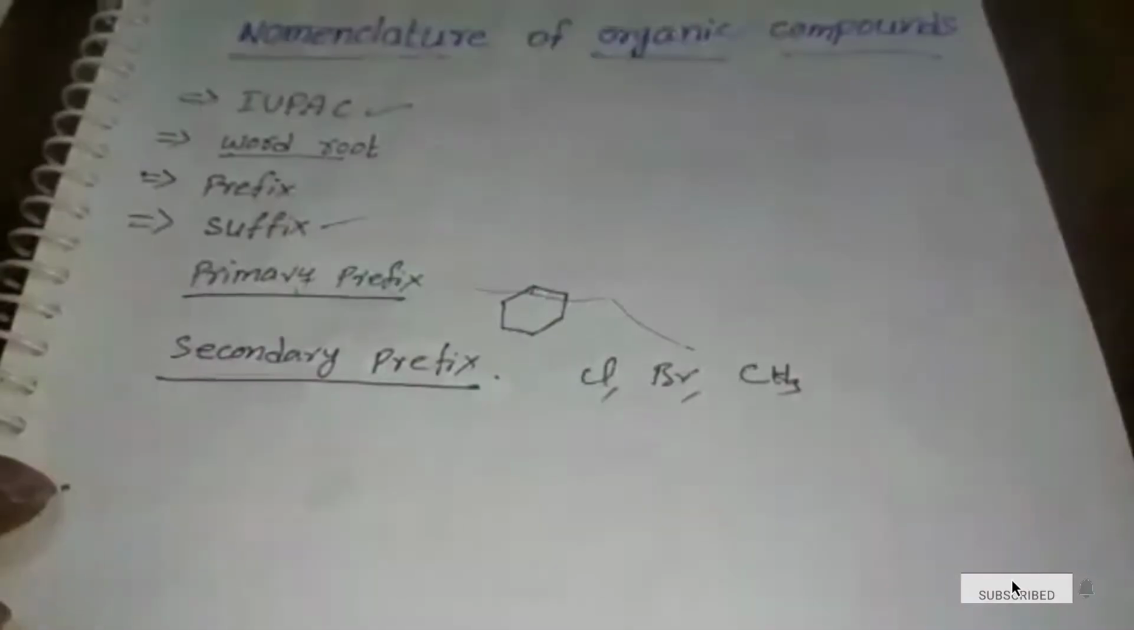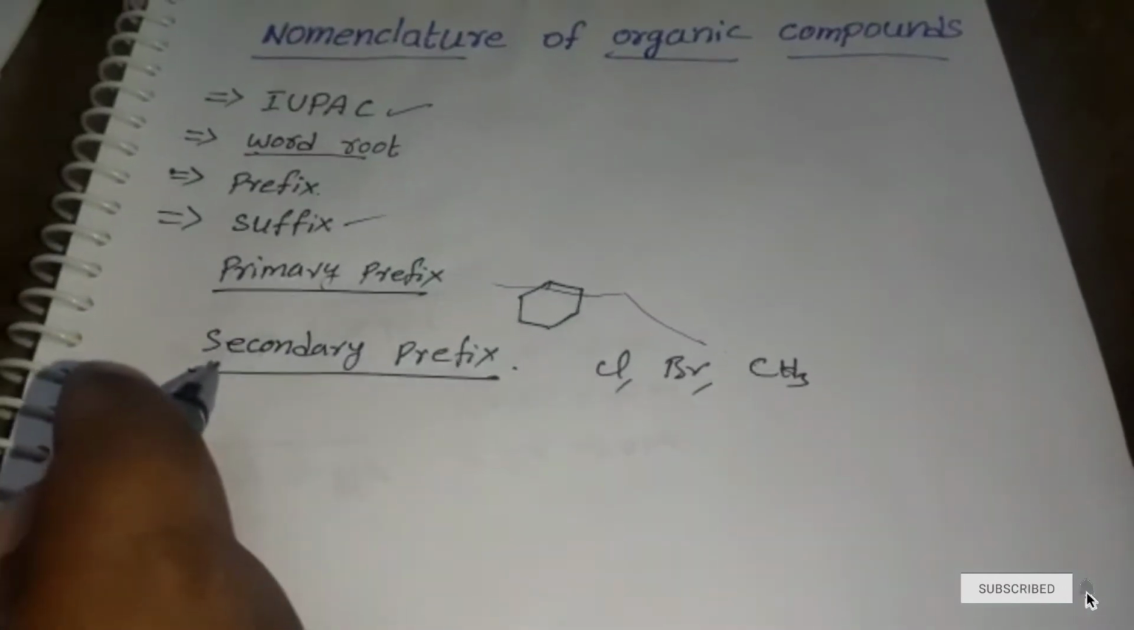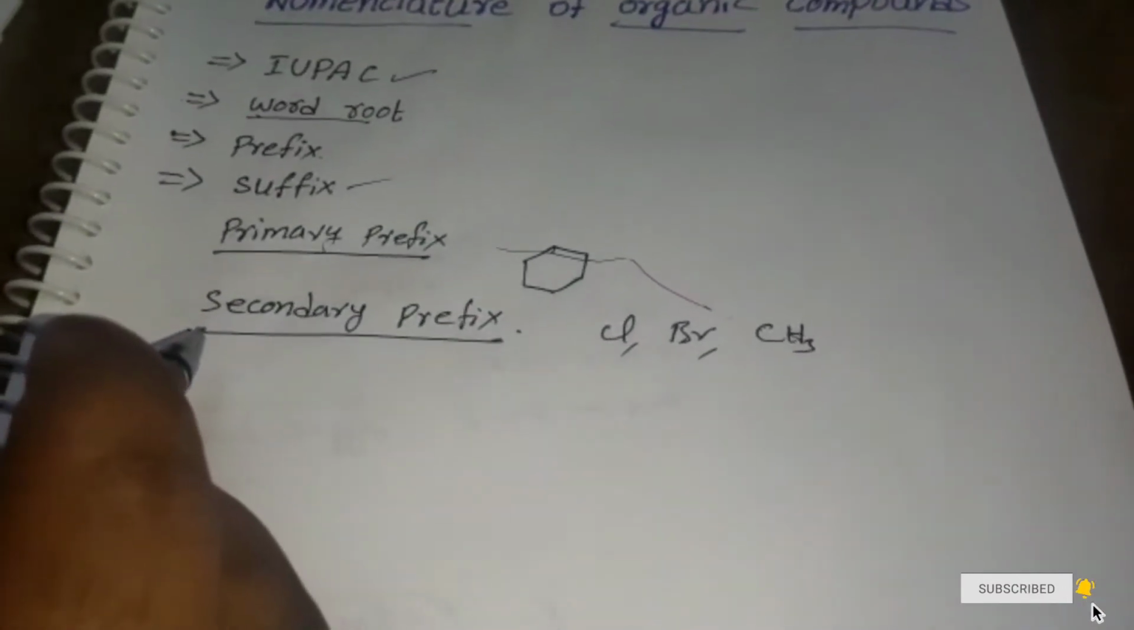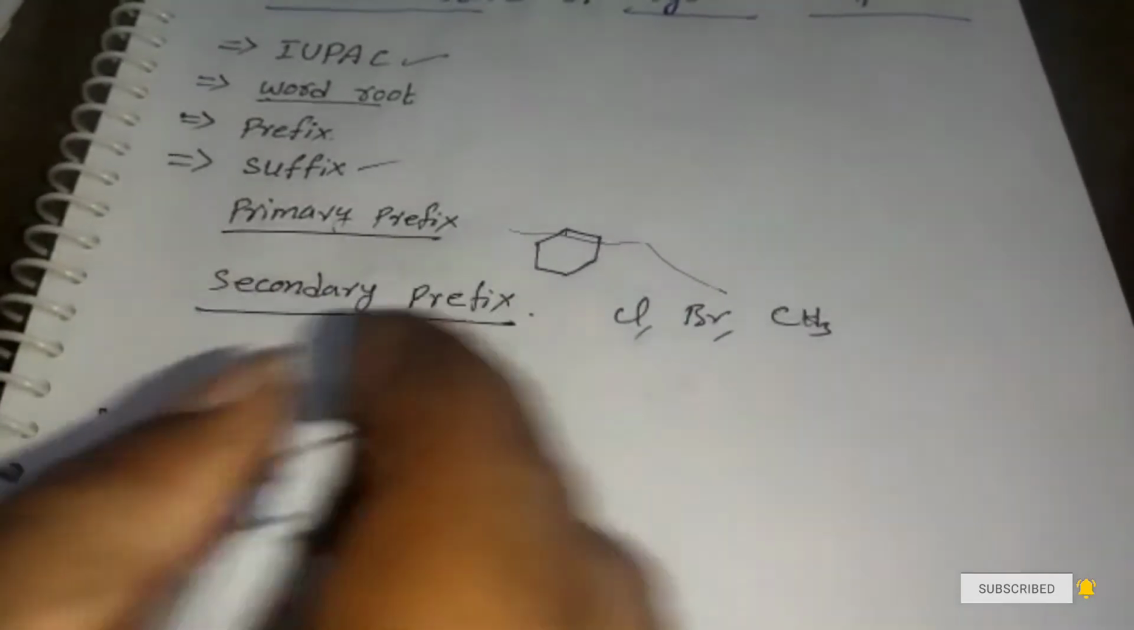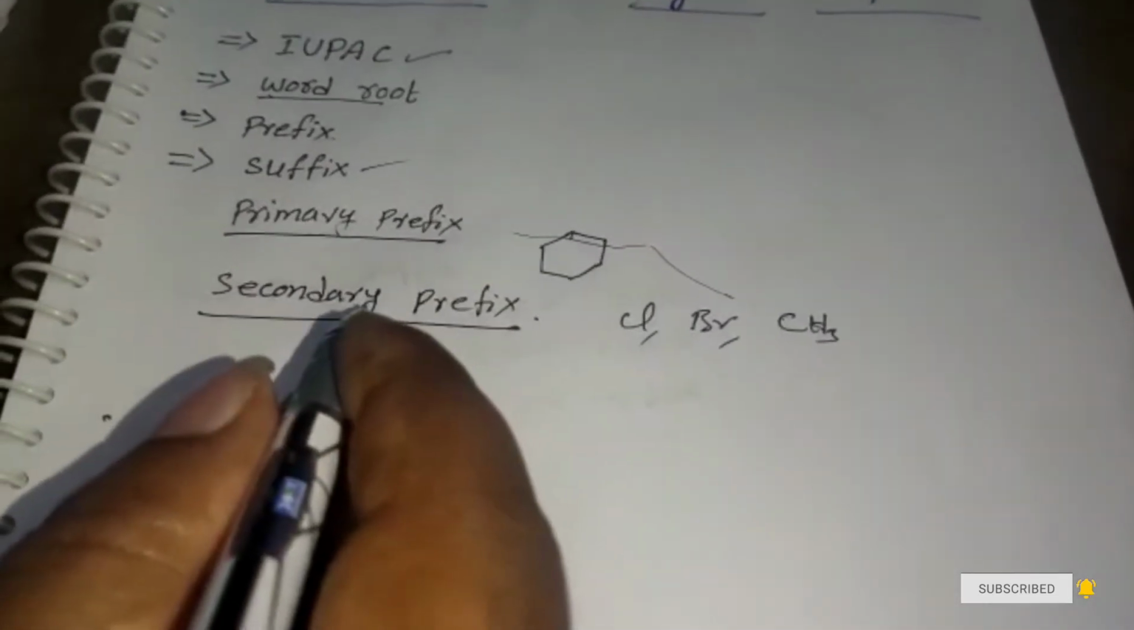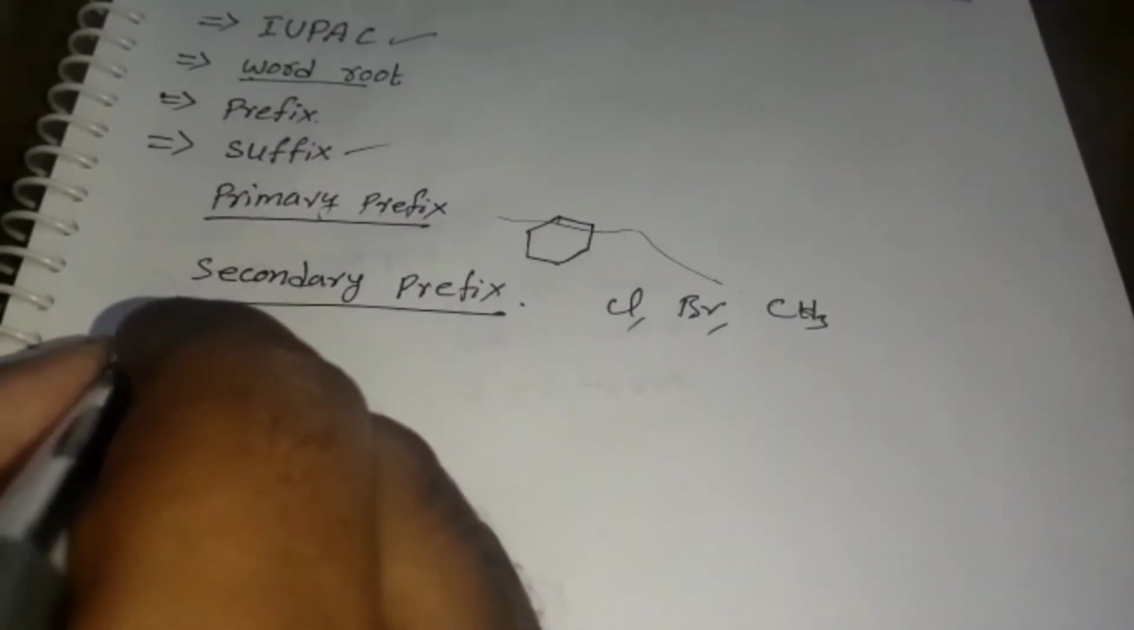The next one is the suffix. The suffix again has two types: the primary suffix and the secondary suffix. So the first one is the primary suffix.